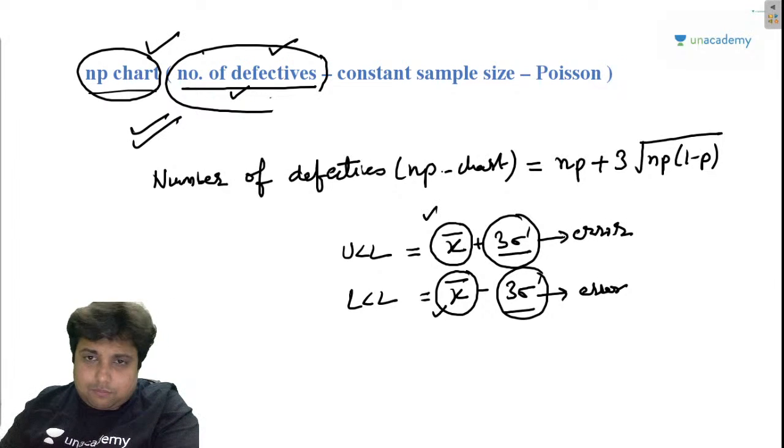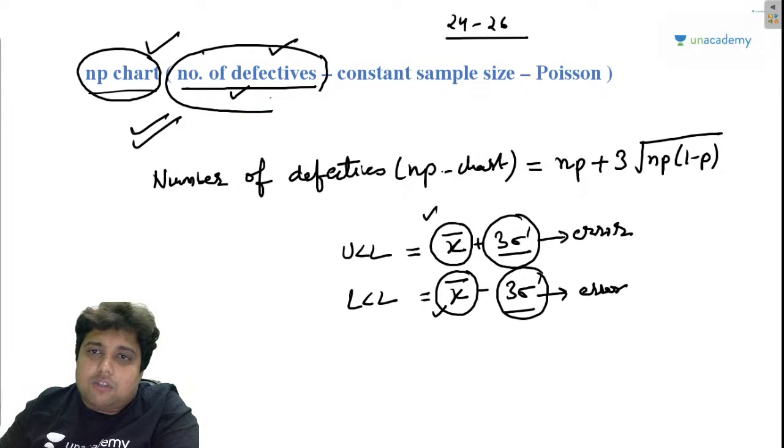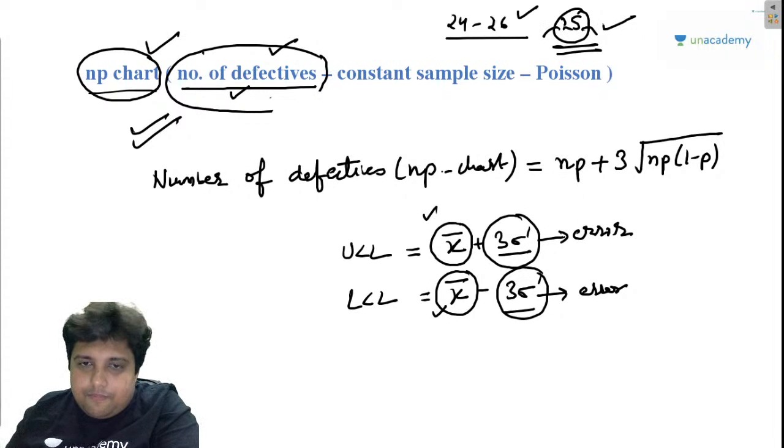If Tata Motors has given me a range of 24 to 26, that is because there is going to be errors, na? Otherwise, they would have asked me for a shaft of 25 centimeter. The mean value is 25. How much we are deviating from 25 is basically the error, right?